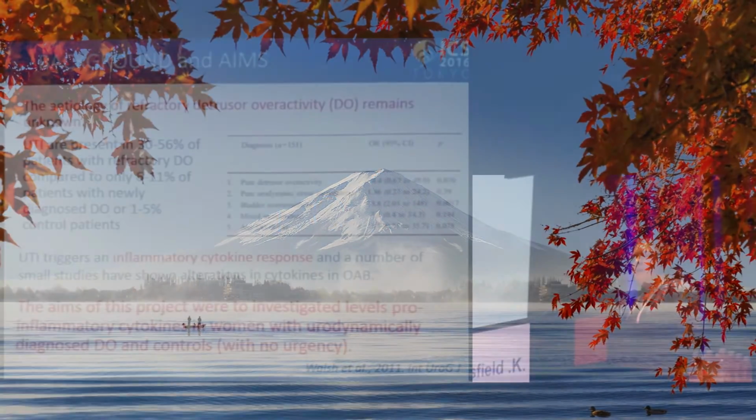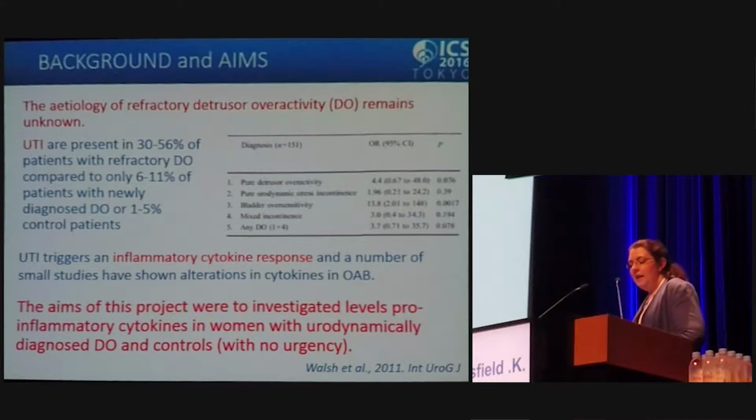When we think about refractory detrusor overactivity, we don't really understand what the etiology of the condition is. However, some work in our laboratory in 2011 showed that patients with detrusor overactivity were about 4 times more likely to have a urinary tract infection, and this was then followed up with numerous studies that have shown that urinary tract infections are prevalent in about 30 to 50% of patients with refractory detrusor overactivity.